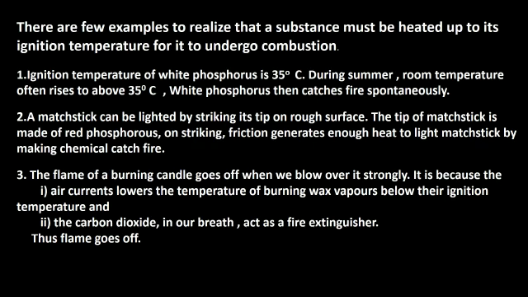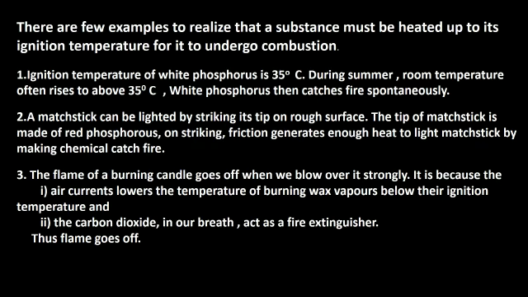In another case, a matchstick can be lighted by striking its tip on a rough surface. You know that when you light a matchstick, what do you do? You have to strike it on a rough surface on its box. Why is it so? Because the tip of the matchstick is made up of a chemical called red phosphorus along with some other chemicals.